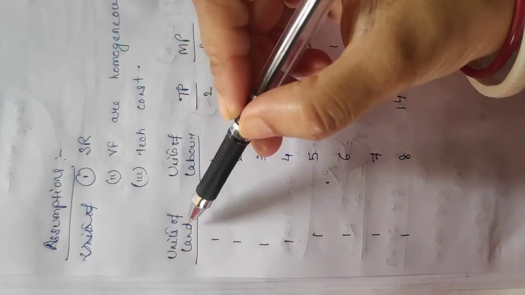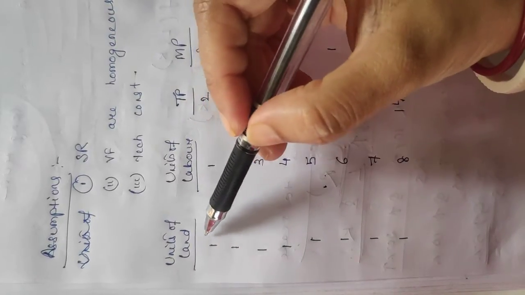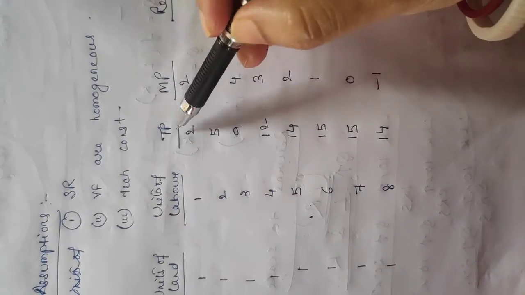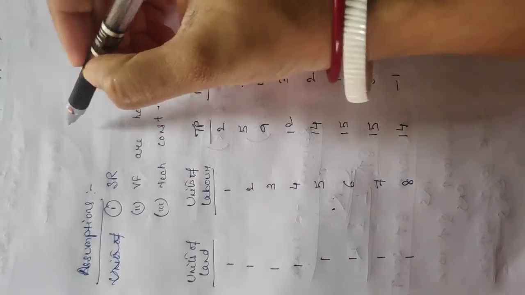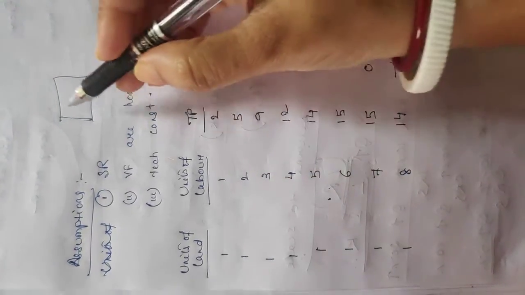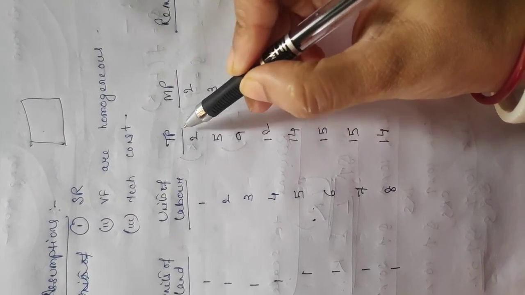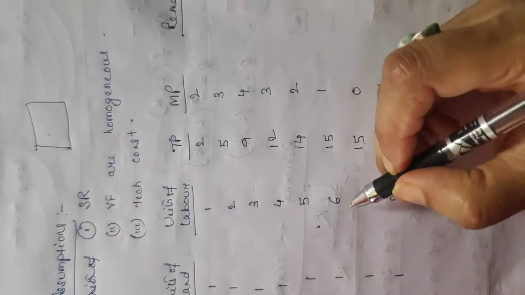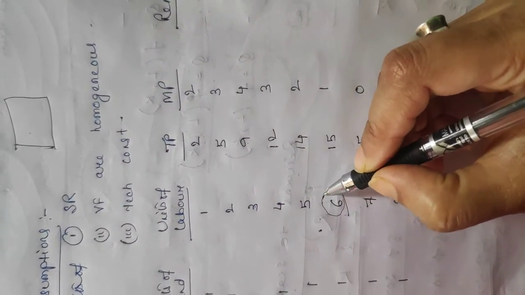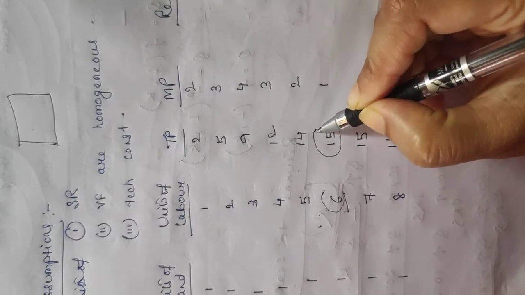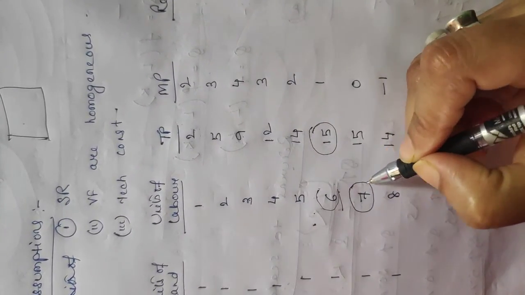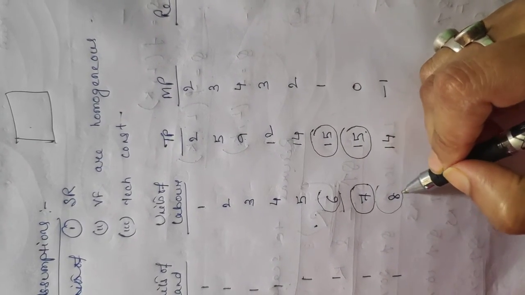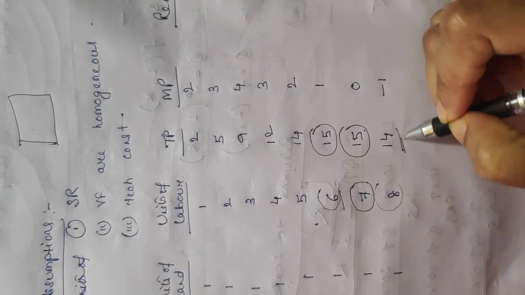So see, units of land 1, that is your land, is fixed. Units of labor is changing 1 2 3 4 5 6 7 8. Initially when in your fixed particular plot of land, when you will employ first labor, your total production is 2, second labor 5, third labor 9. Total production is increasing, but then after a certain point when you will employ 6th unit of labor, your total production is 15. When you will employ 7th unit of labor, your total production is again the same, that is 15. And when you will employ 8th unit of labor, your total production is decreasing.